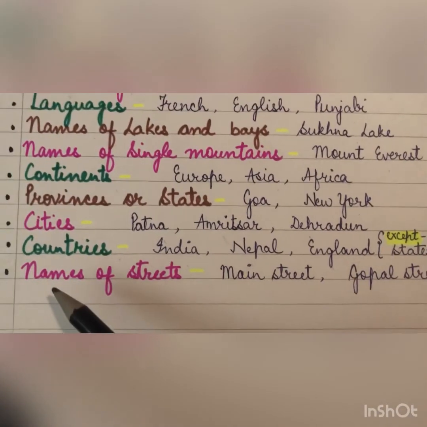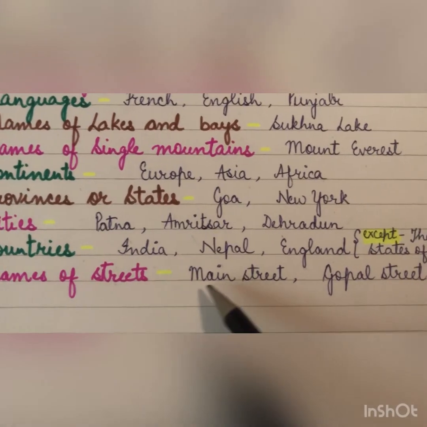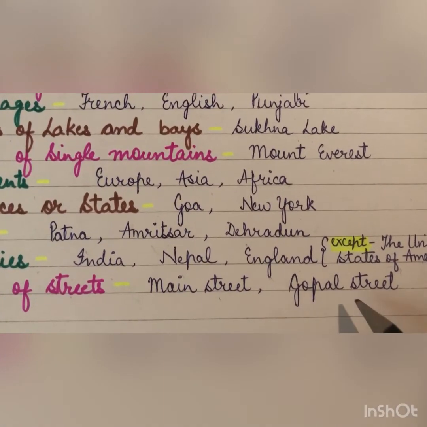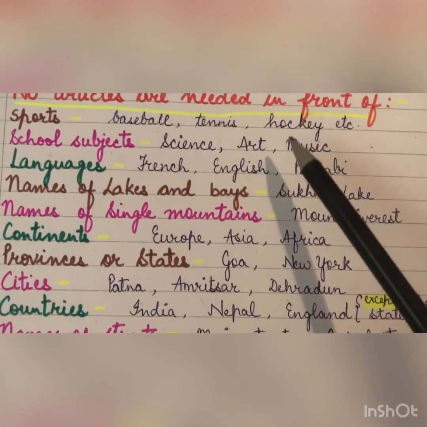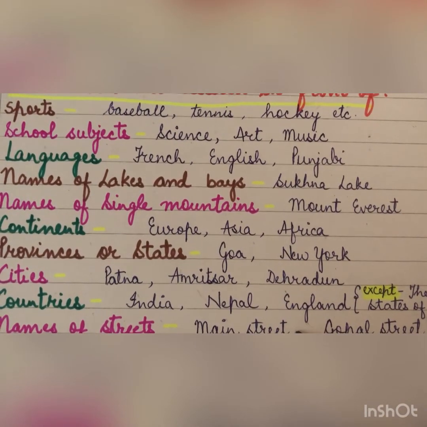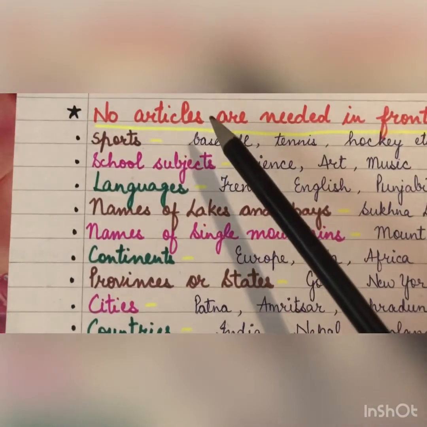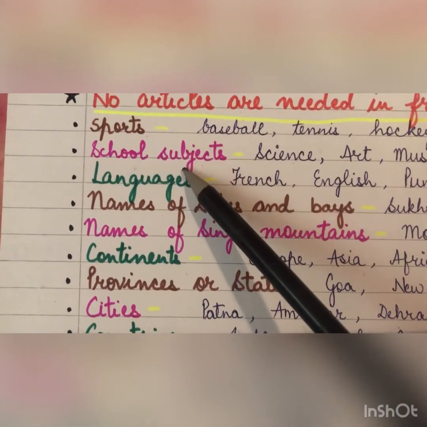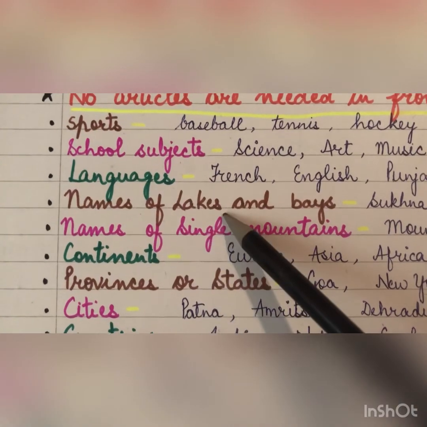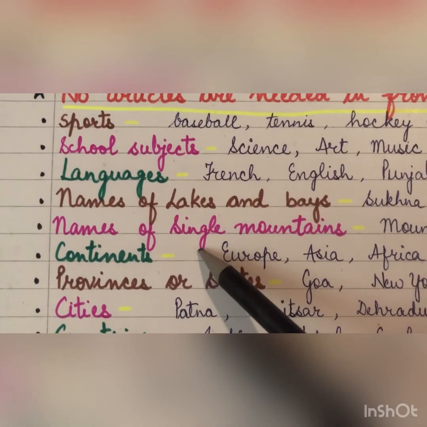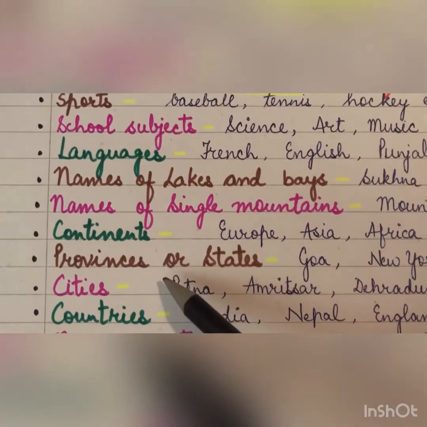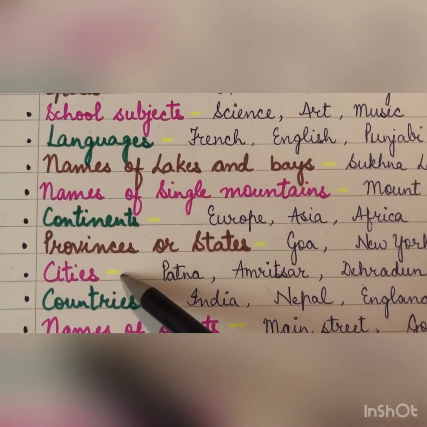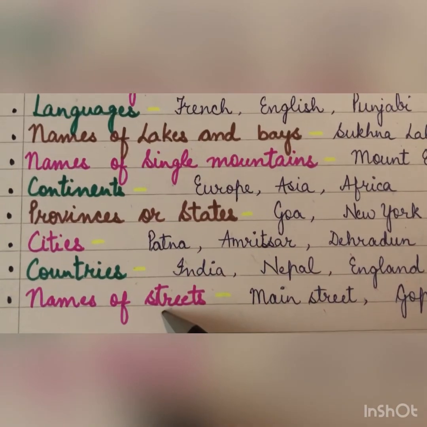And last is names of streets: Main Street, Gopal Street. With all these examples, it is clear that no articles are required in front of sports, school subjects, languages, names of lakes and bays, names of single mountains, continents, provinces or states, cities, countries, names of streets.